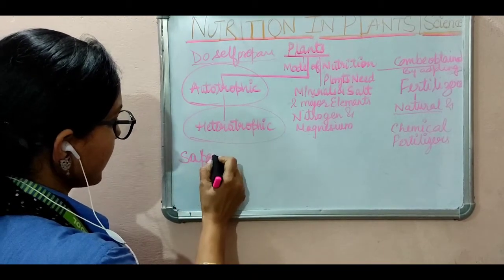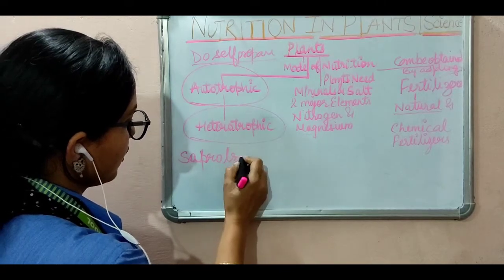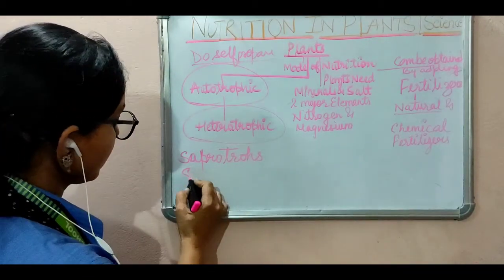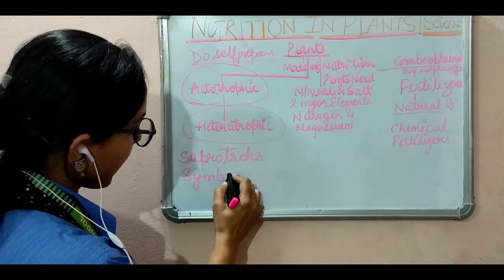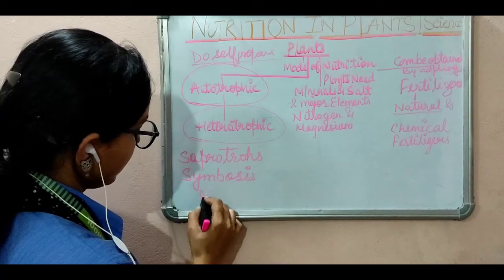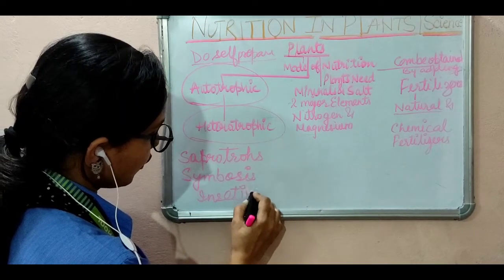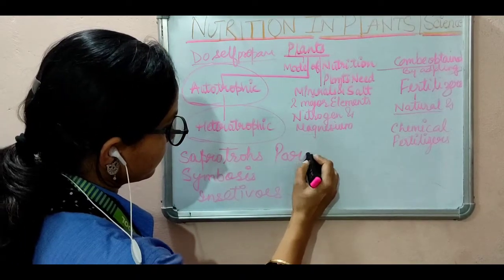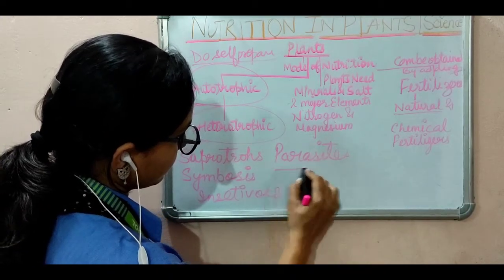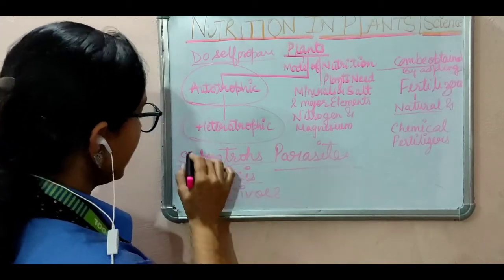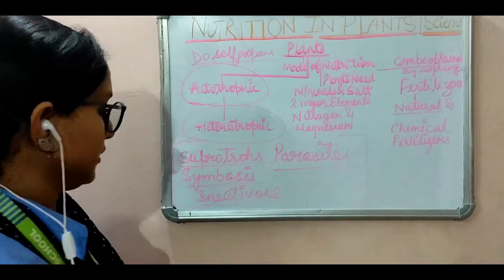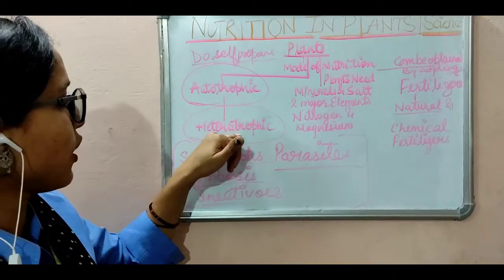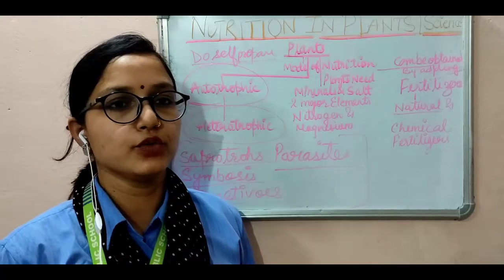That is saprotrophs, symbiosis, insectivorous and parasites. These all are the examples of the heterotrophic mode of nutrition.